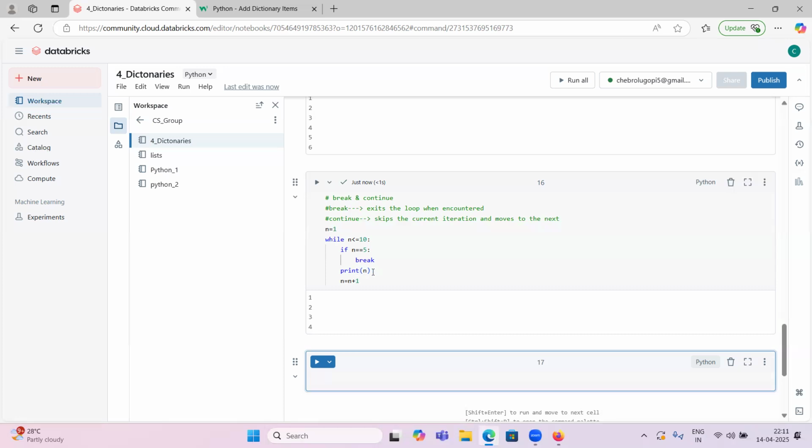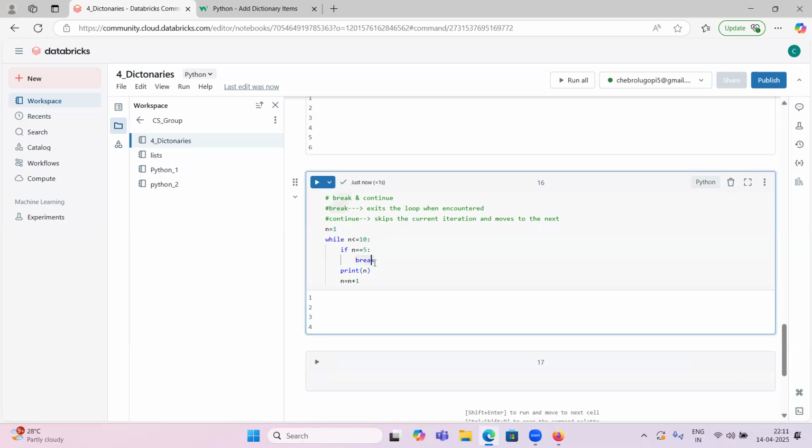No, false, so it won't go to break. Print 1, then 1 plus 1 is 2. 2 is less than or equal to 10, and 2 equal to 5 is false, so print 2, then 3. Same for 3, print 3, then 4. 4 equal to 5 is false, so print 4, then 5. 5 is less than or equal to 10, and 5 equal to 5 is true, so break. It comes out of the loop and stops executing. It won't print 5, 6, 7, 8, 9, 10, because whenever the number equals 5, we said stop here, so no need to go further.